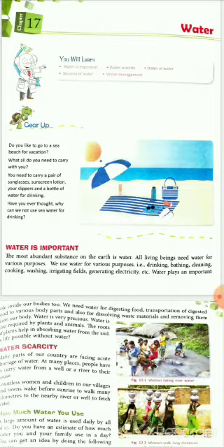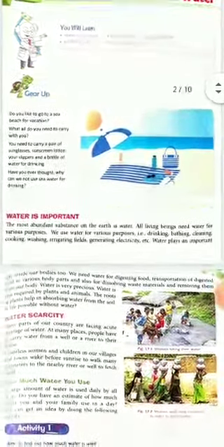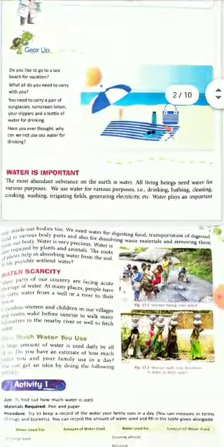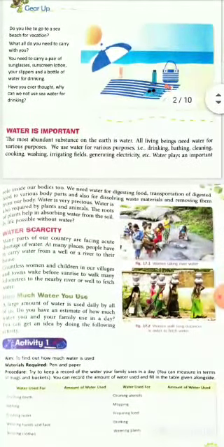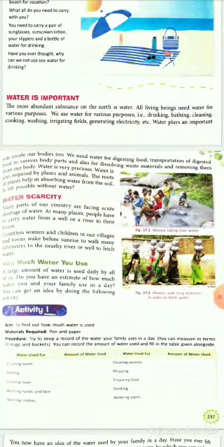Even our body also consists of water inside it. We have learned this in our lower classes. So water is basically very important for our survival. It is very precious for all the plants as well as animals.